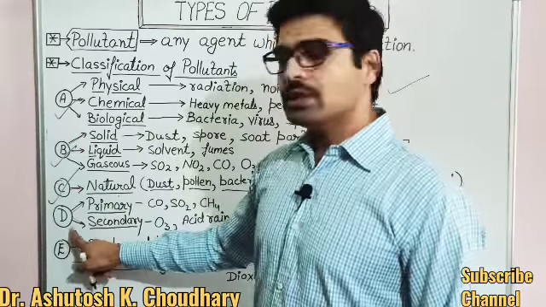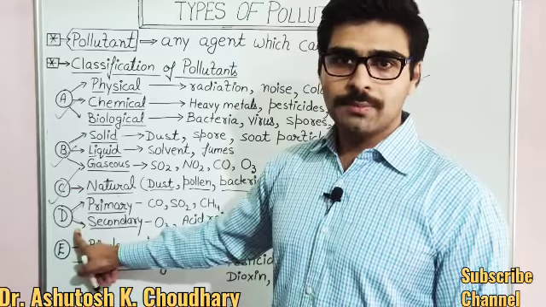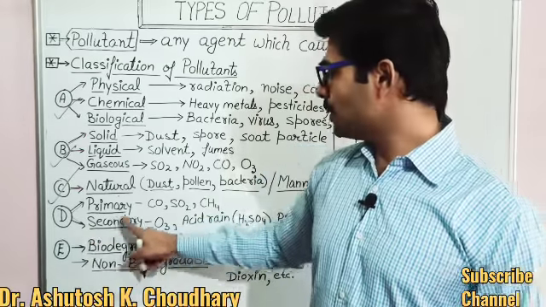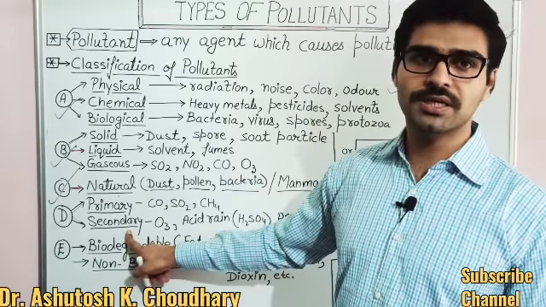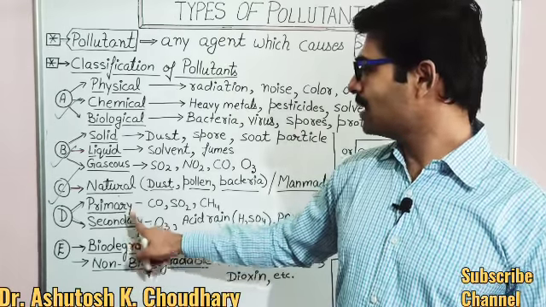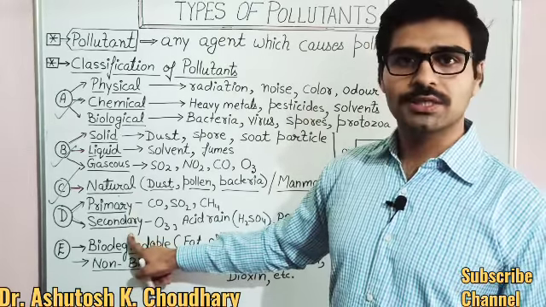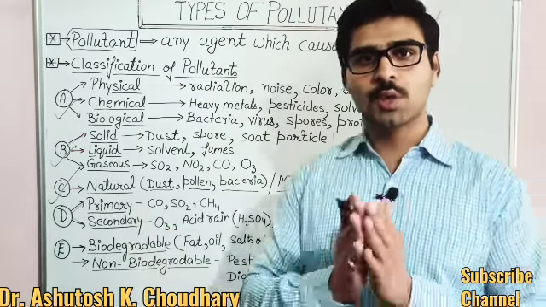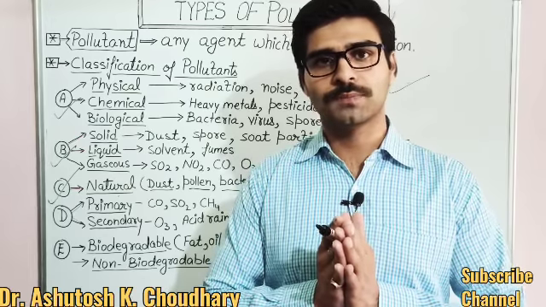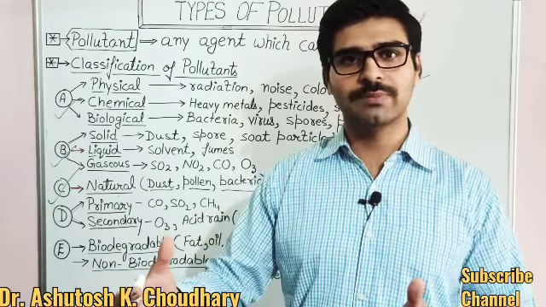Now as per the fourth classification, this is very important, remember this: pollutants may be primary or secondary. So try to understand this concept. What are primary and secondary pollutants? Primary pollutants are those which cause pollution directly after being released to the environment.